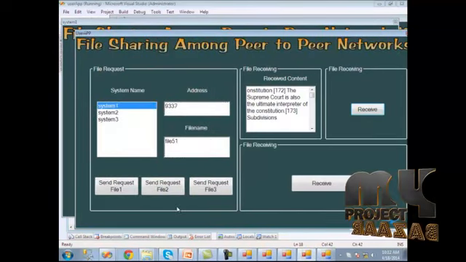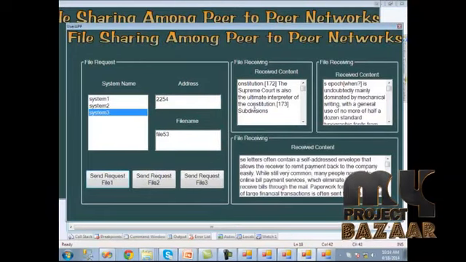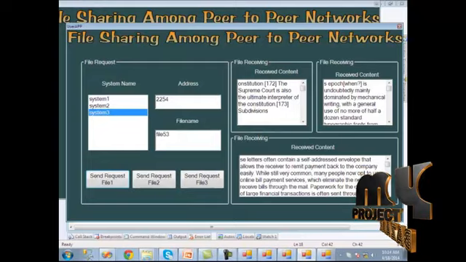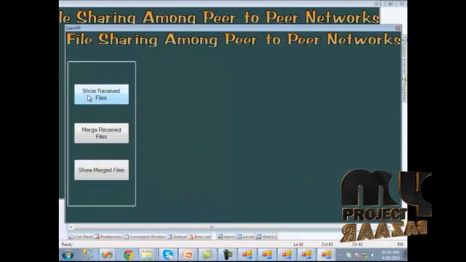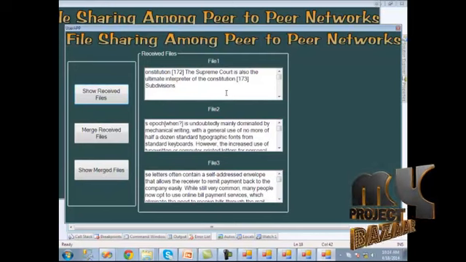Then we should receive all the files likewise using this method. Here all the files are downloaded from the peer systems. Then we should click the next button. Here when we click show received files, all the 3 files received from the systems are shown.